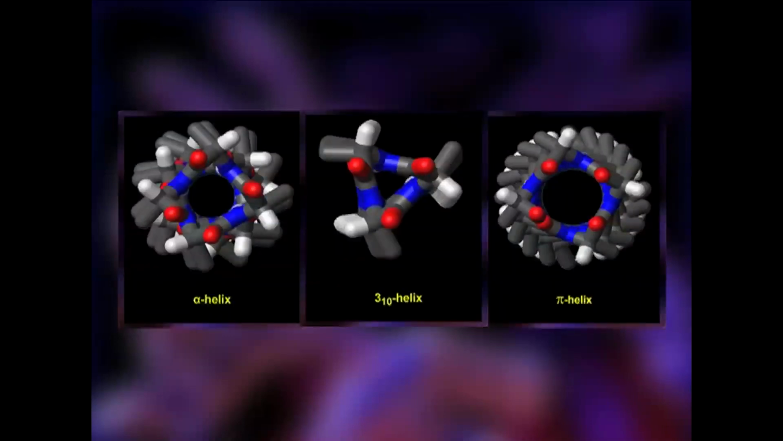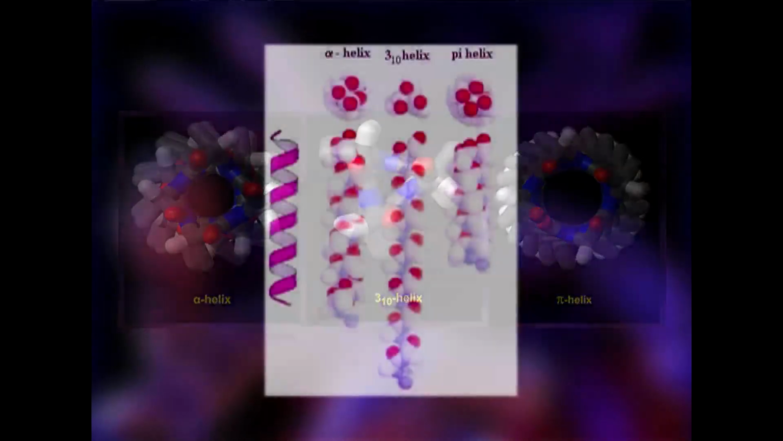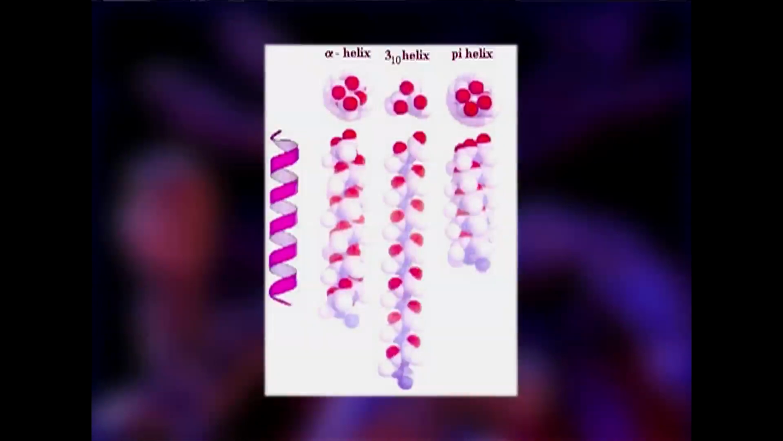Again this is the top view of alpha helix, 310 helix and pi helix. Look at this, they are like a tapering form, and at the end they will ultimately close the alpha helix, because the alpha helix top view is circular, and later on it is tapering in the case of the 310 helix.